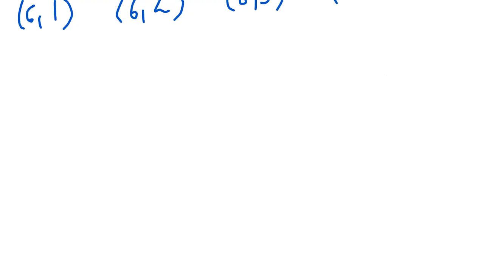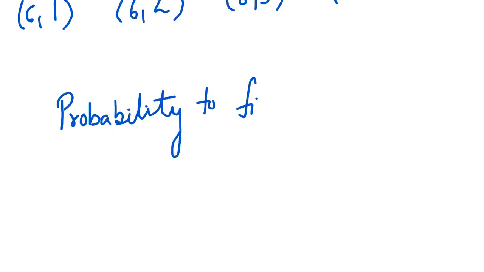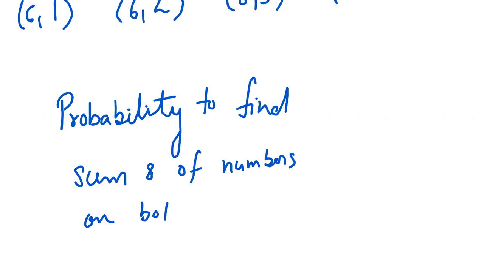Probability to find the sum of numbers on both dice.